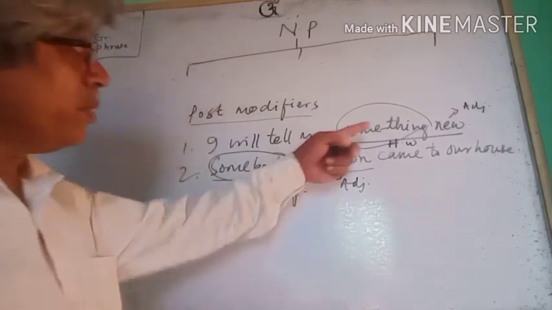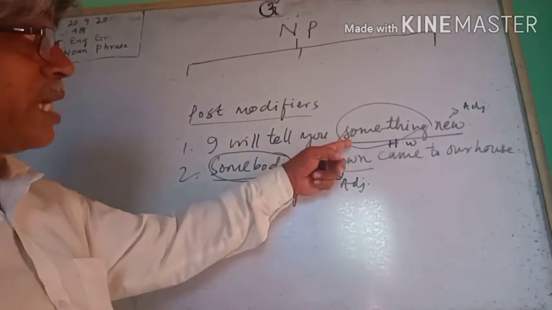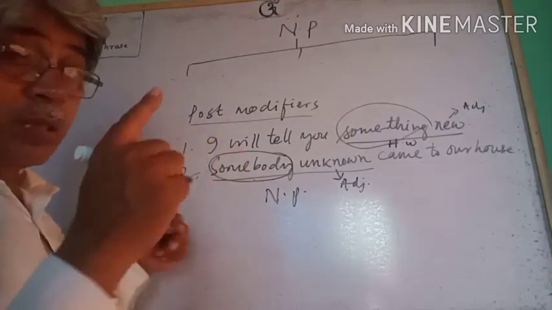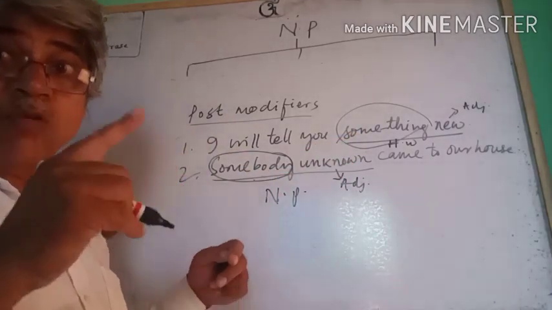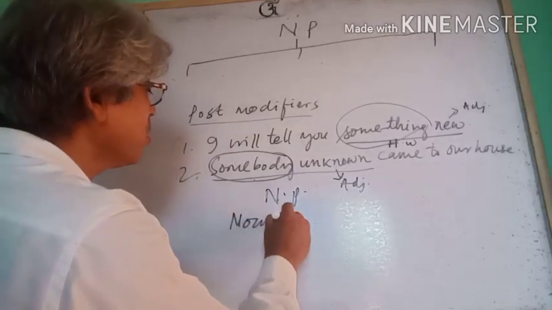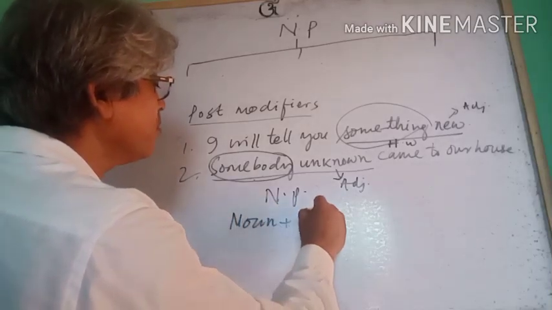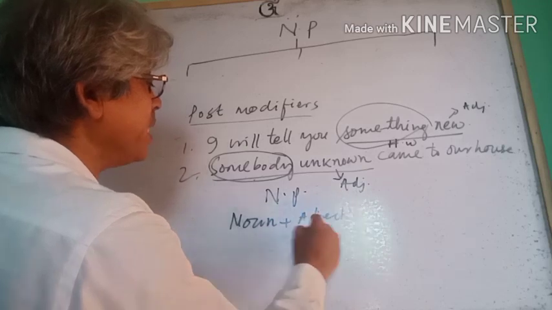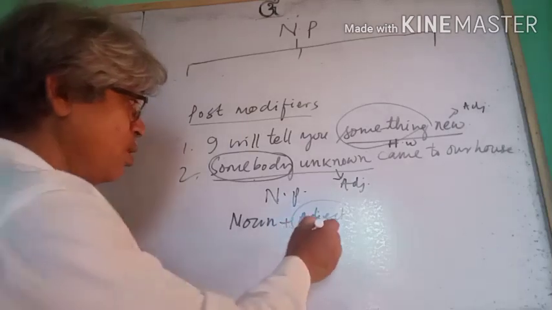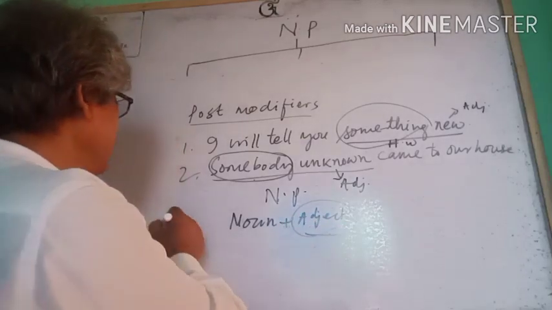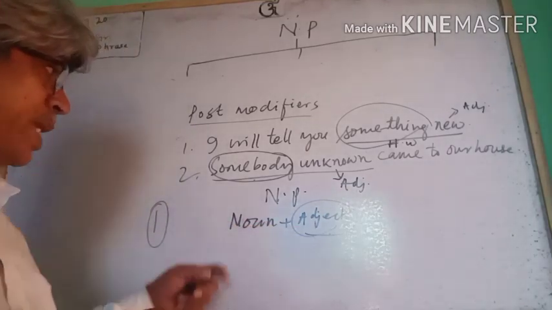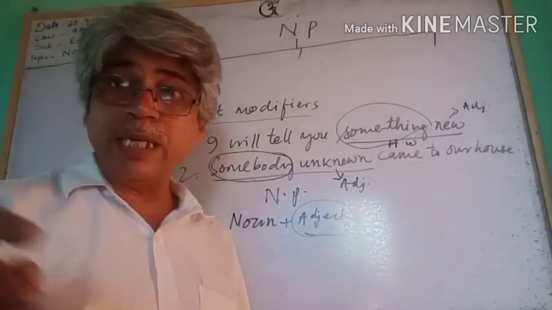So, from these two examples, we have the pattern for the noun phrase: noun plus adjective. The adjectives go after the head word, as post modifier. Okay? This is number 1, post modifier. As post modifier, we can use an adjective.